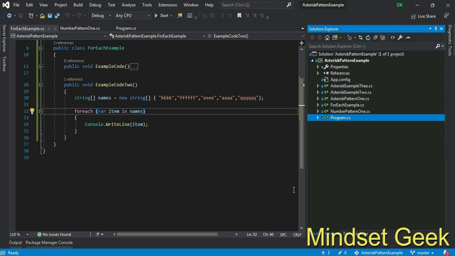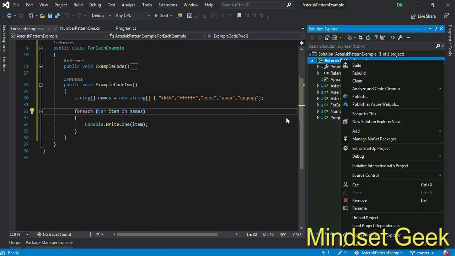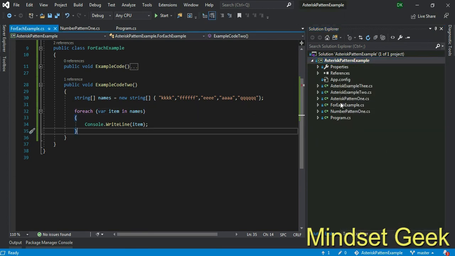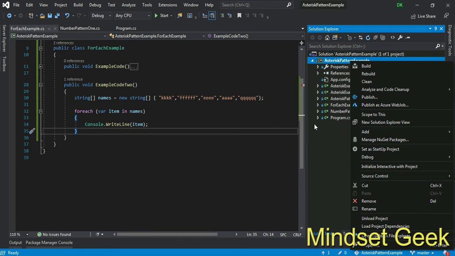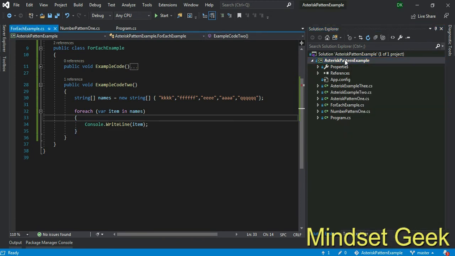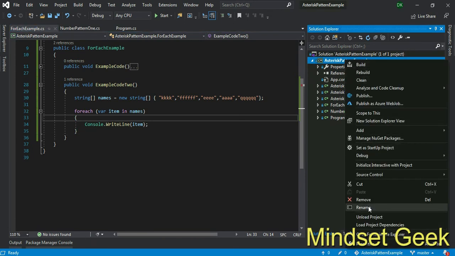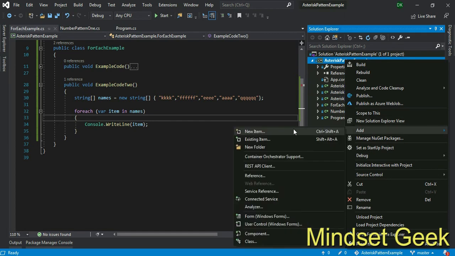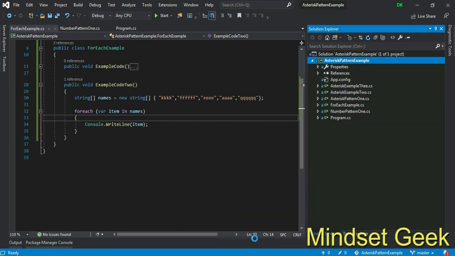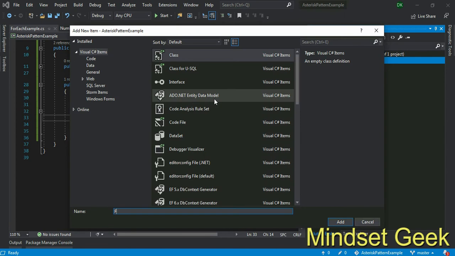In the meantime, I want to add a new class. This is my sample console lab project. I added many classes and this time also I want to add one class for an example.